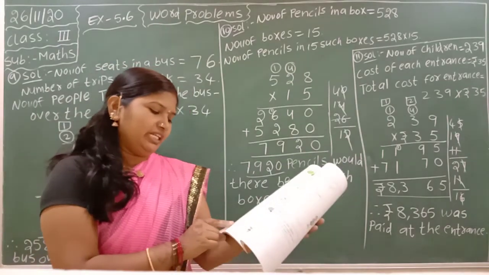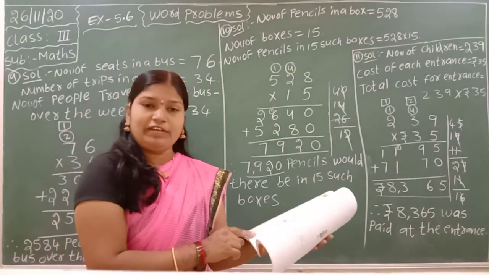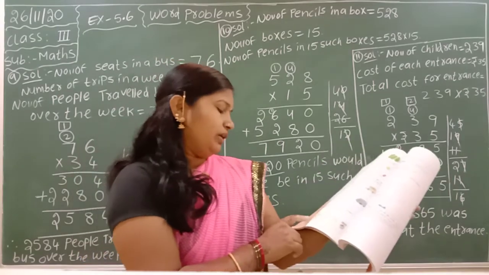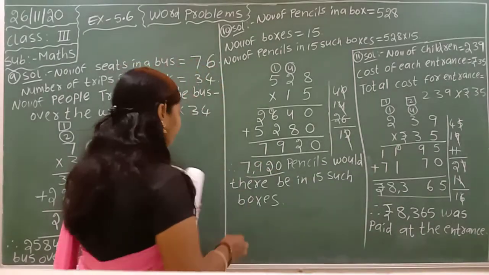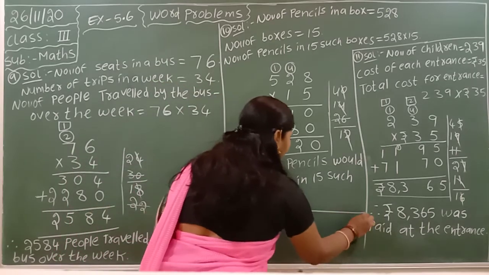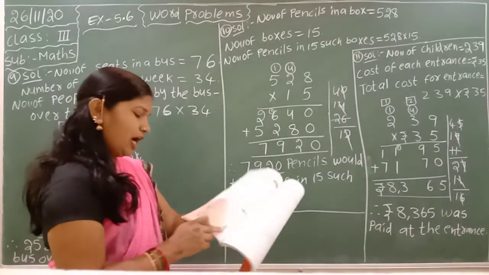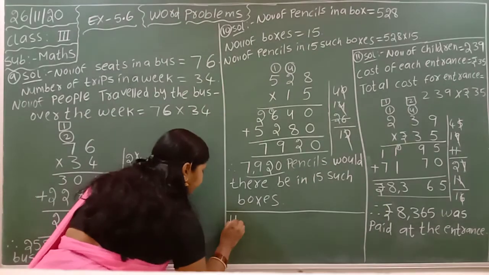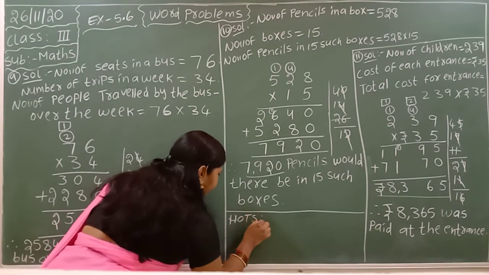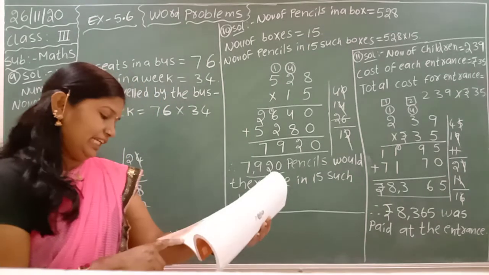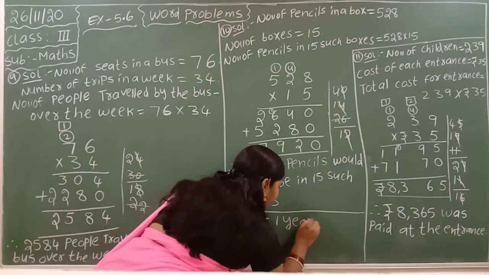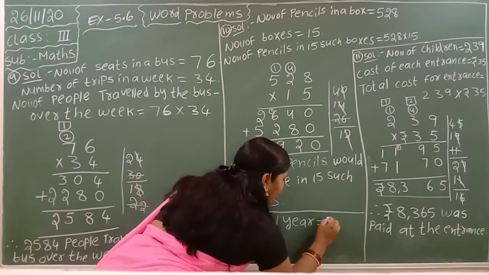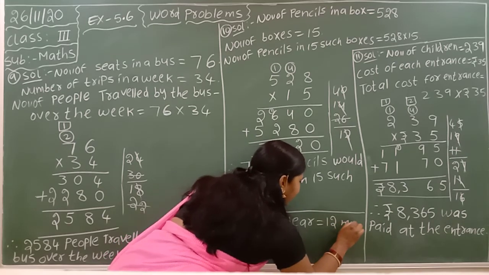Imran is celebrating his granny's 65th birthday today. Write her age in months. How can you do it? Here, 1 year is equal to how many months? 12 months.